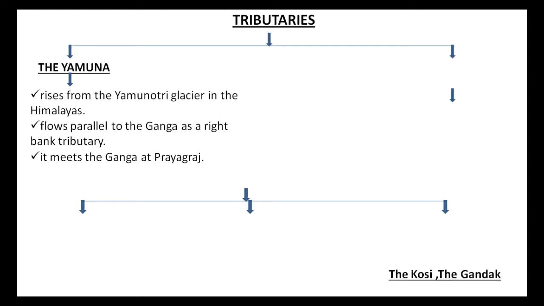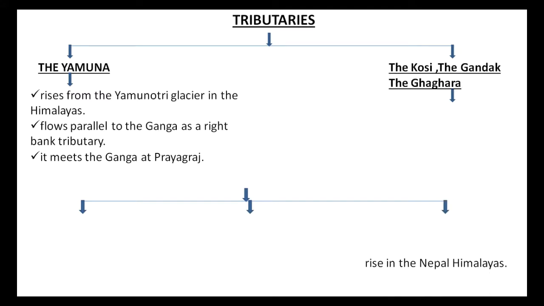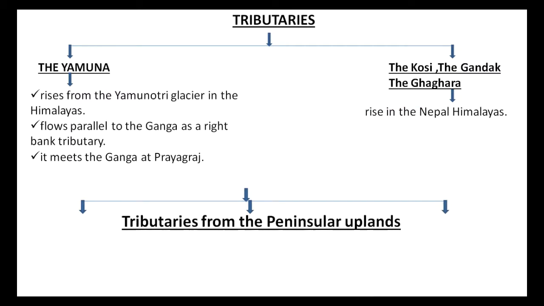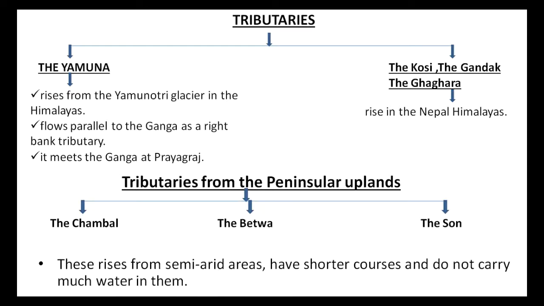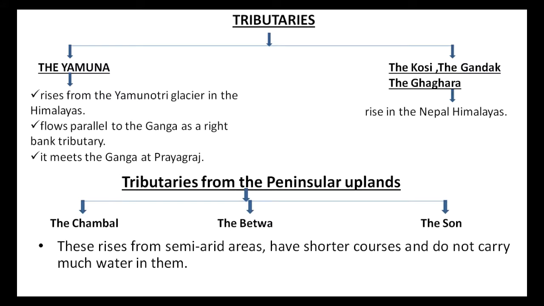The Kosi, the Gandak and the Ghagra are other three tributaries of Ganga river which rise in the Nepal Himalayas. The main tributaries from the peninsular uplands of river Ganga are the Chambal, the Betwa and the Son. These rivers rise from semi-arid areas, have shorter courses and do not carry much water in them.